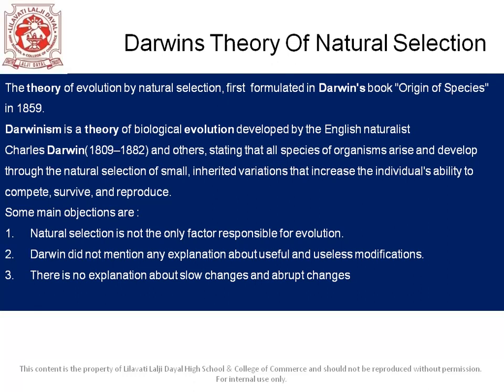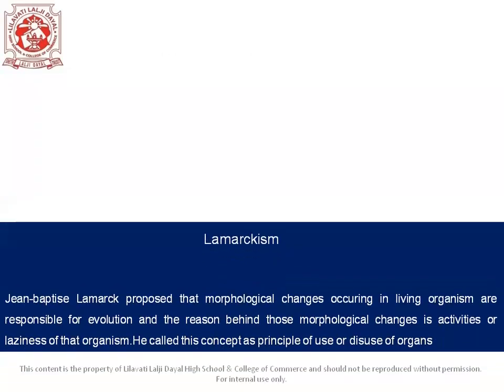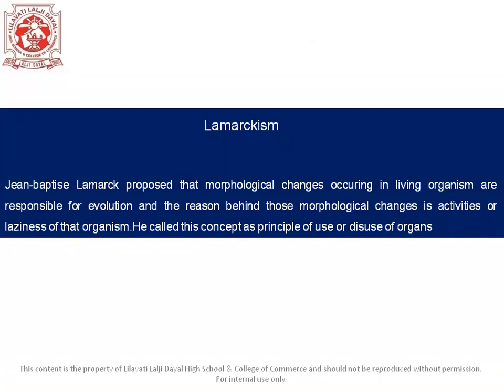All right. Then, what were the objections that came up for Darwin's theory? Some more factors are responsible for evolution and not just natural selection. Any explanation about useful and useless modification was not provided by Darwin. Causes of slow and abrupt changes were not explained by Darwin. And these were the objections that came up. All right. Now let's talk about Lamarckism.